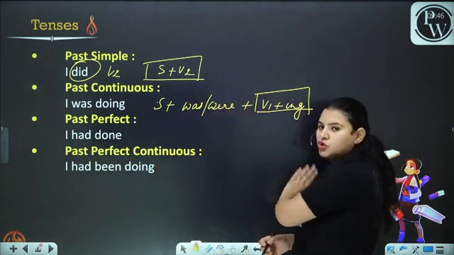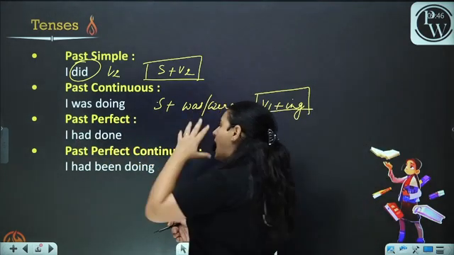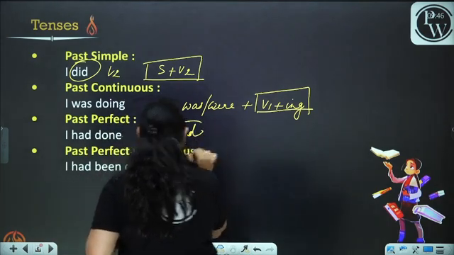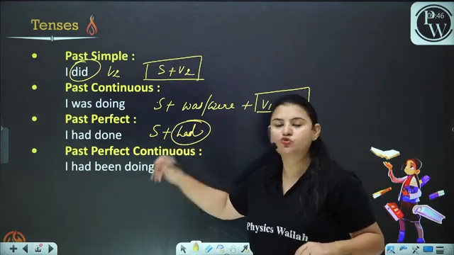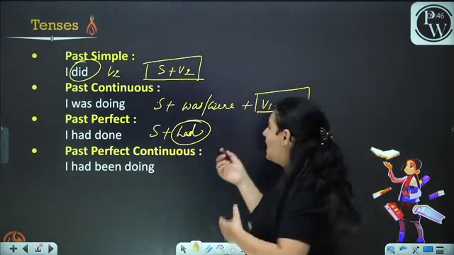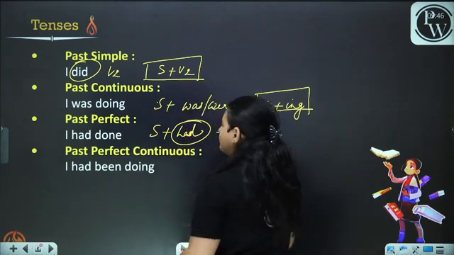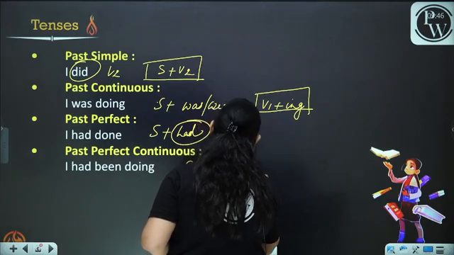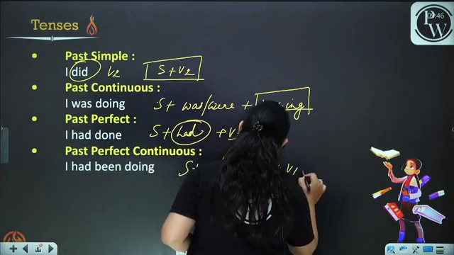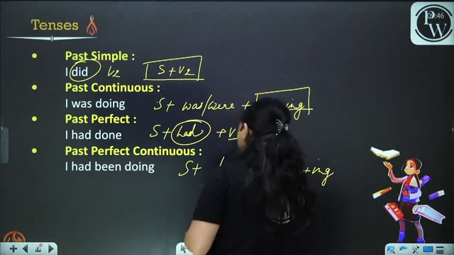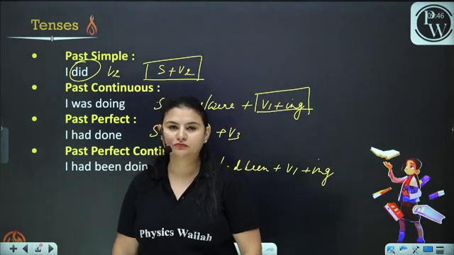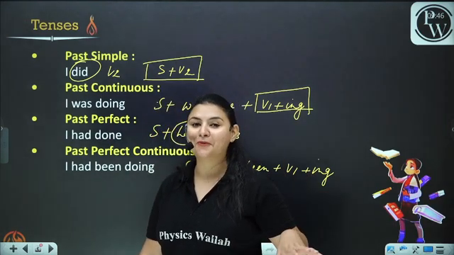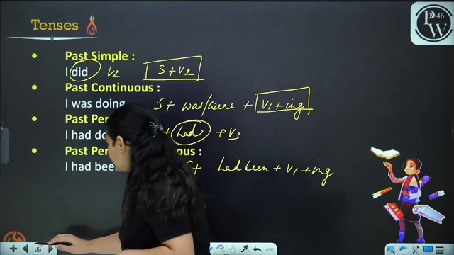I was doing. Past perfect: I had done. Subject plus had. Now, what do we do in the past tense? We do not use has and have. We use had. Had plus V3. Past perfect continuous: subject plus had been plus V1 plus ing. Is it boring? No, it's not boring if you know the rules already and if you apply them in sentences.